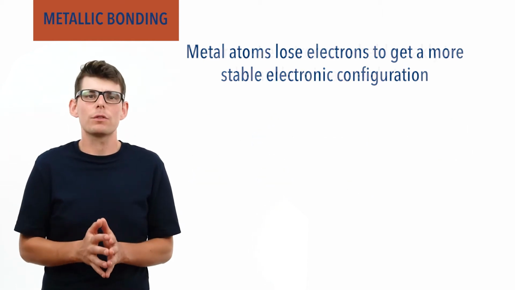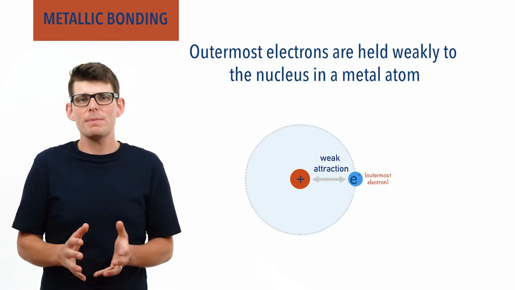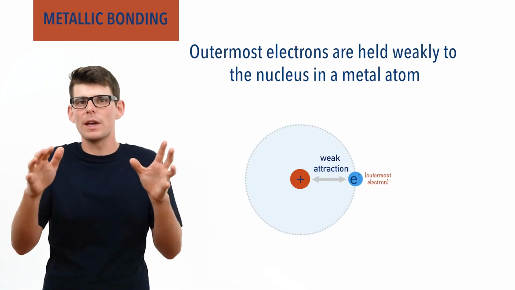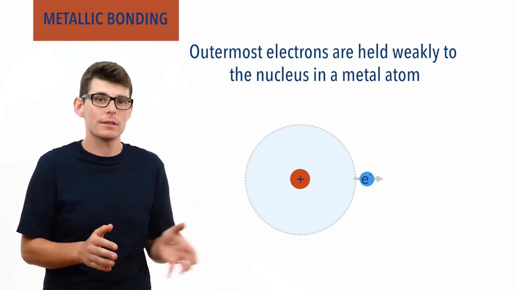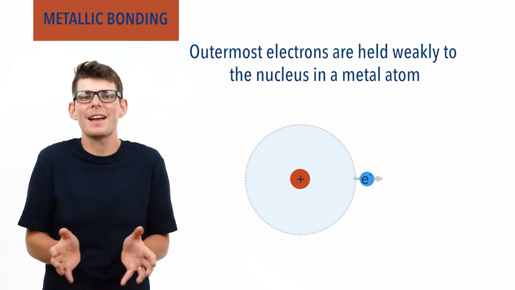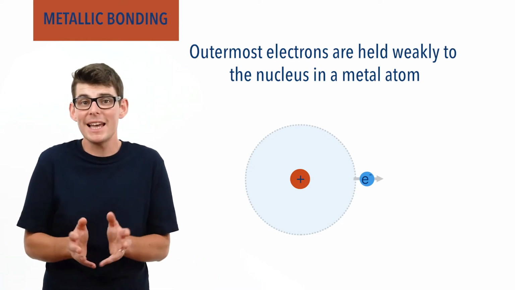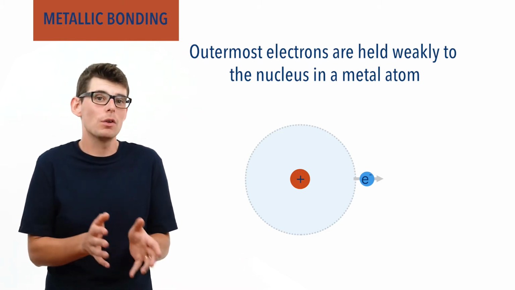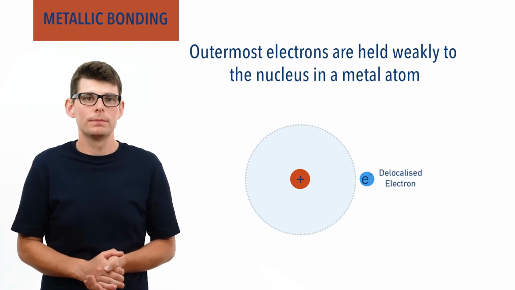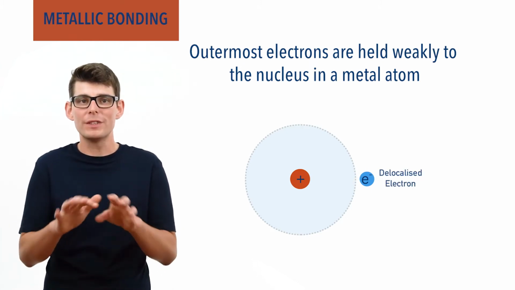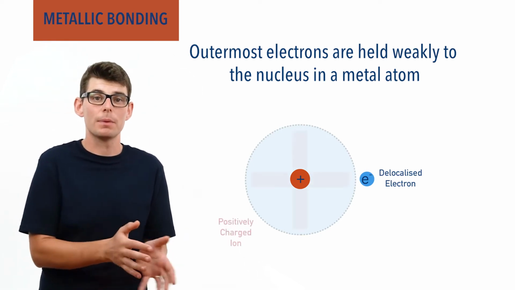The outer shell electrons are held weakly by the metal atom's nucleus. And this means they will kind of drift further away from the nucleus, temporarily leaving the atomic orbitals of the atom. The atom cannot actually lose the electrons as nothing is available to take them, and yet the electrons no longer really belong to the atom. The electrons are said to be delocalized. As electrons have effectively drifted out of the atom's atomic orbitals, a positively charged metal ion is left behind.